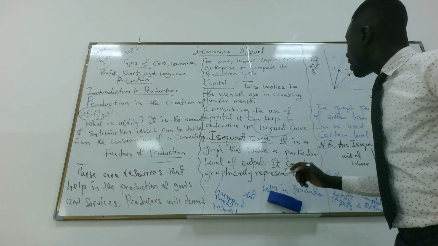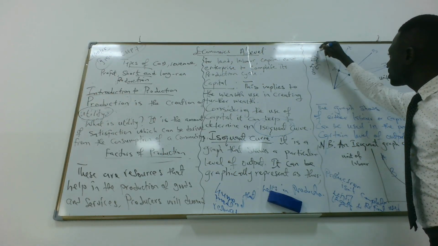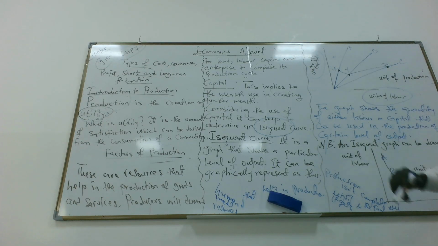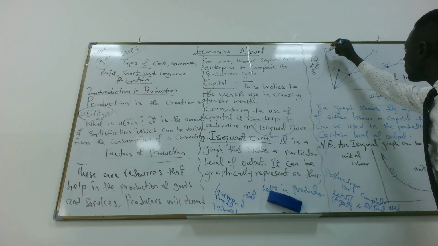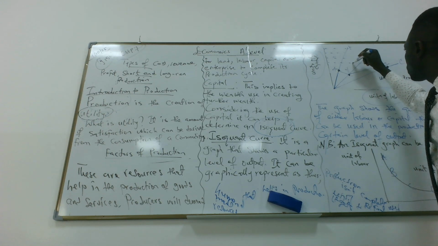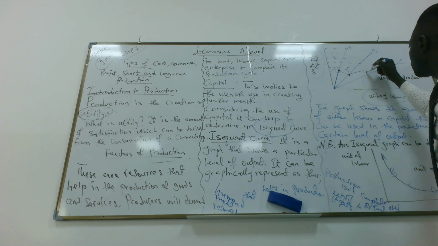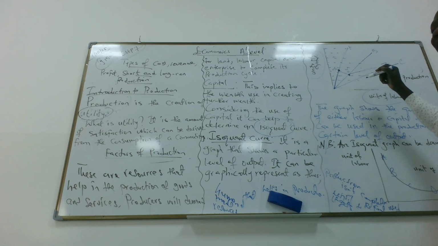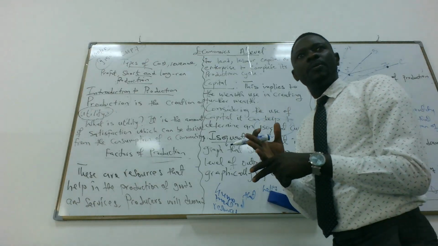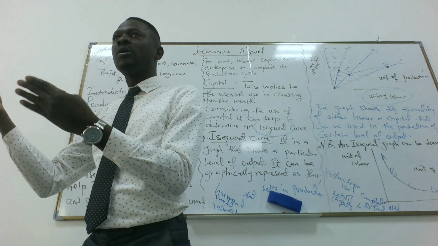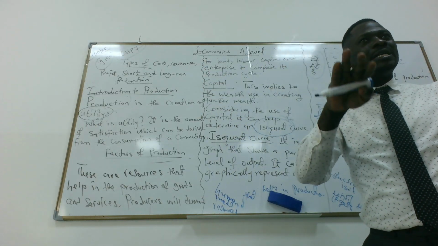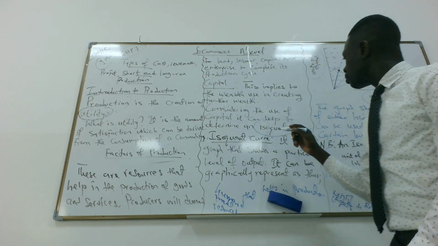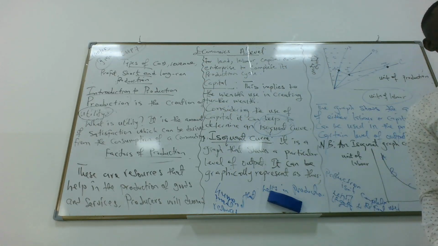So look at the graph here. We have the unit of capital, which has to combine with the unit of labor. At each level of output, we are using equipment, we are using labor. Sometimes we use more labor, sometimes we use more equipment or capital. So the extent to which we use them in combination is understood through the Isoquant curve.